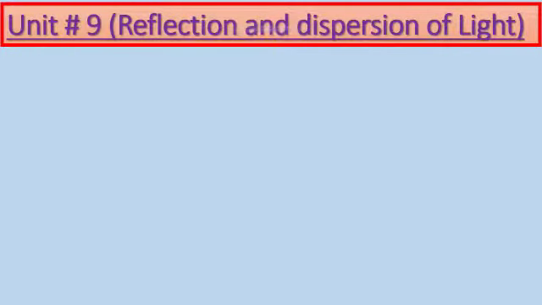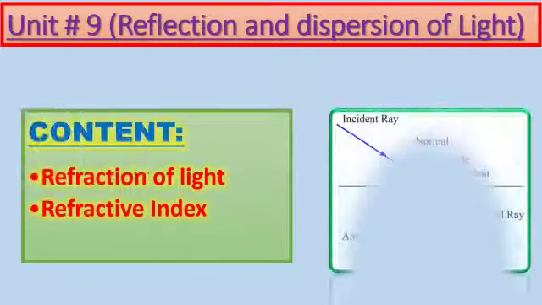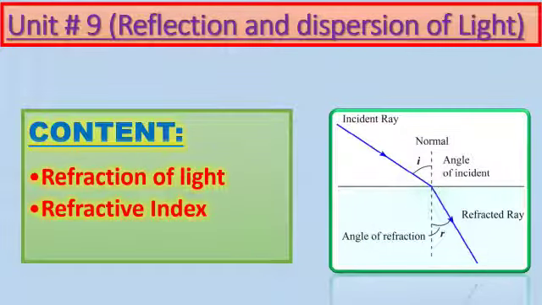So dear students, after unit number 6, we have completed unit number 9, reflection and dispersion of light. In this unit, we have discussed the reflection of light, meaning the bending of a ray of light when it strikes a new material boundary at an angle. You can see in a diagram when an incidence ray falls on any smooth surface, after that it is reflected and makes an angle of refraction. This one is reflection of light.